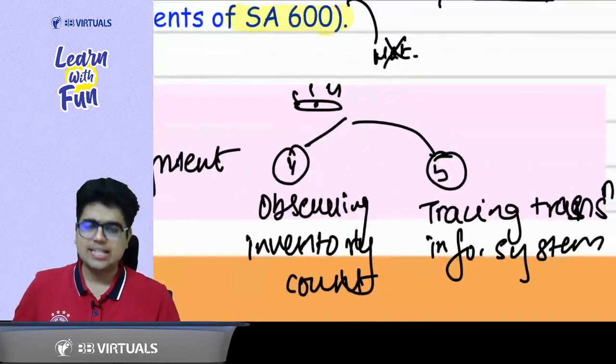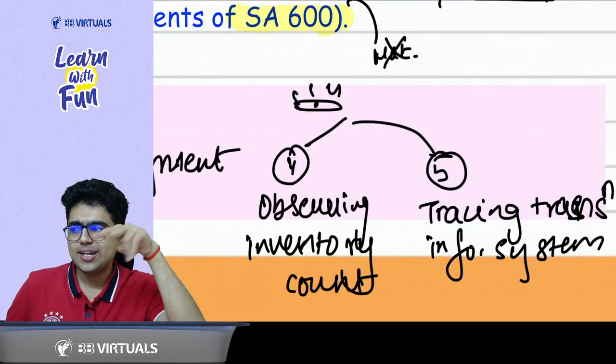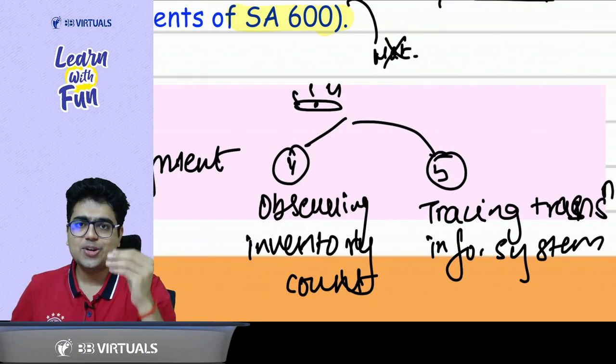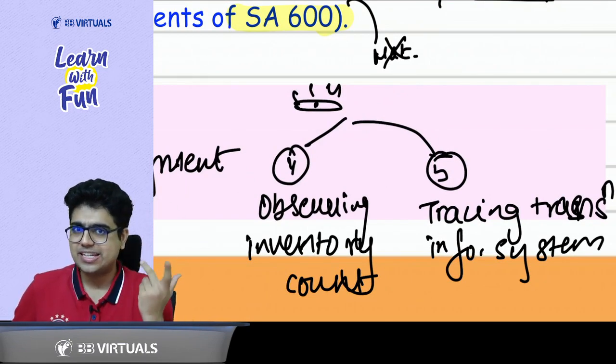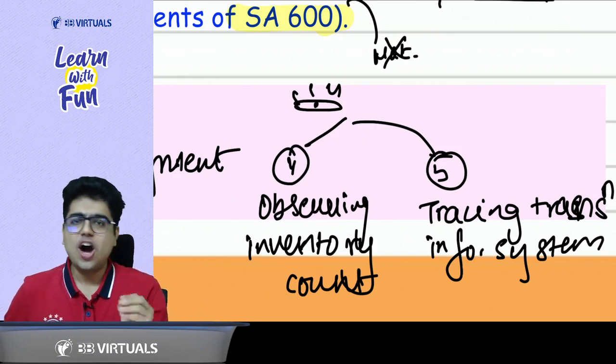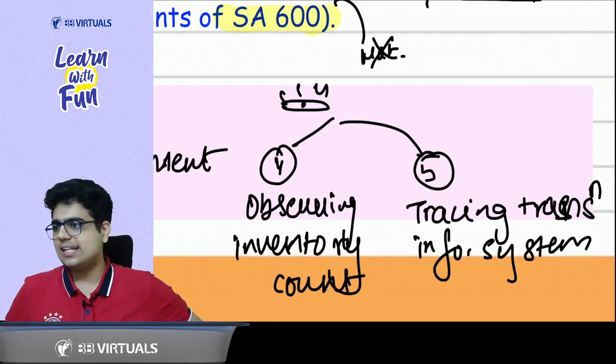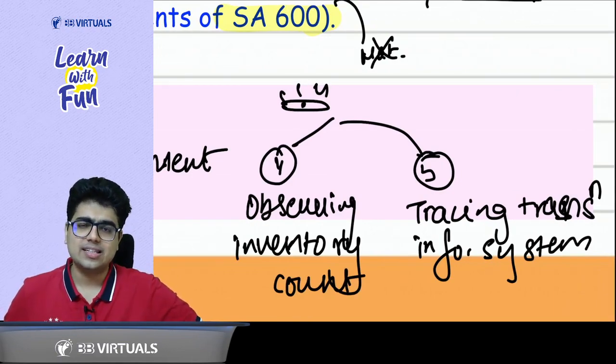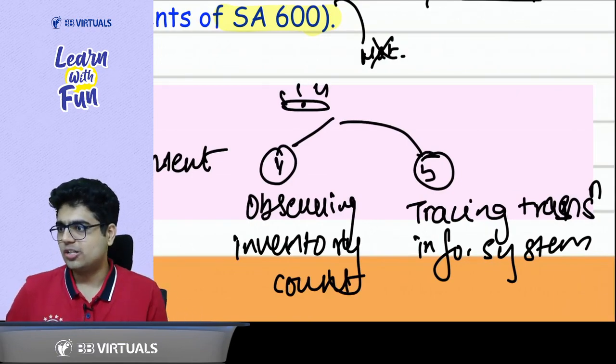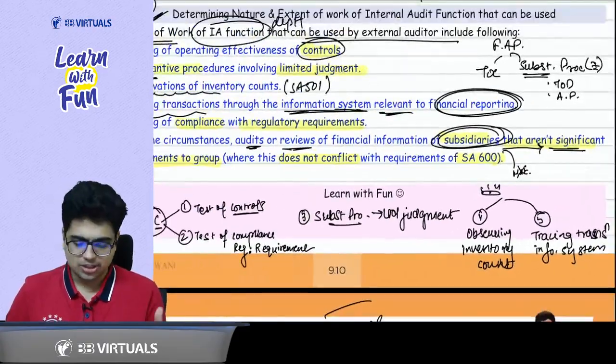And the last activities are of just looking: observing the inventory count, SA 501, or tracing the transactions in the information system, whether the transactions are recorded properly or not. So these are the 5 activities where we can use their work.